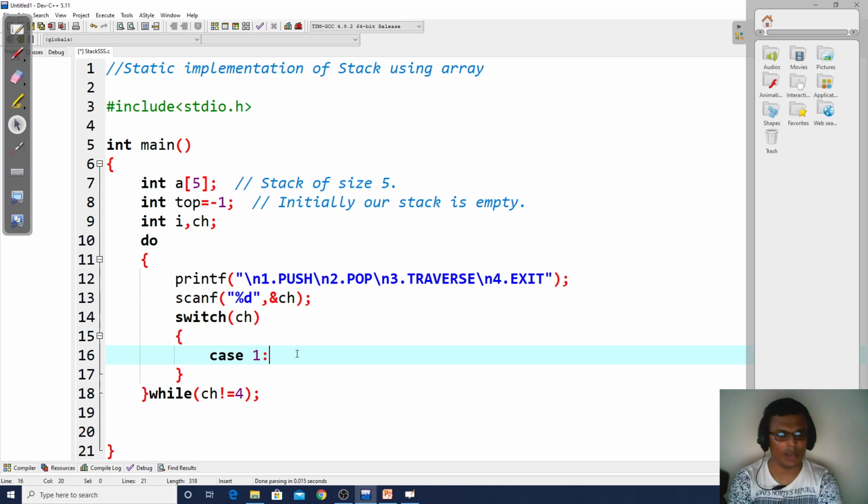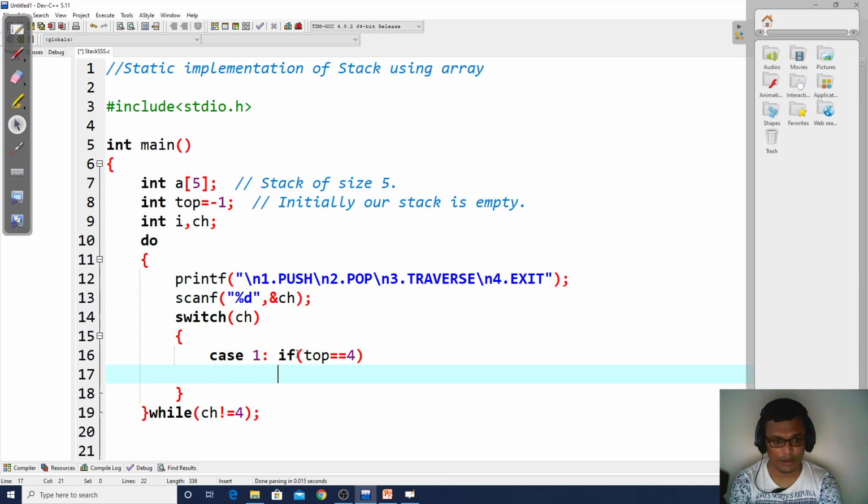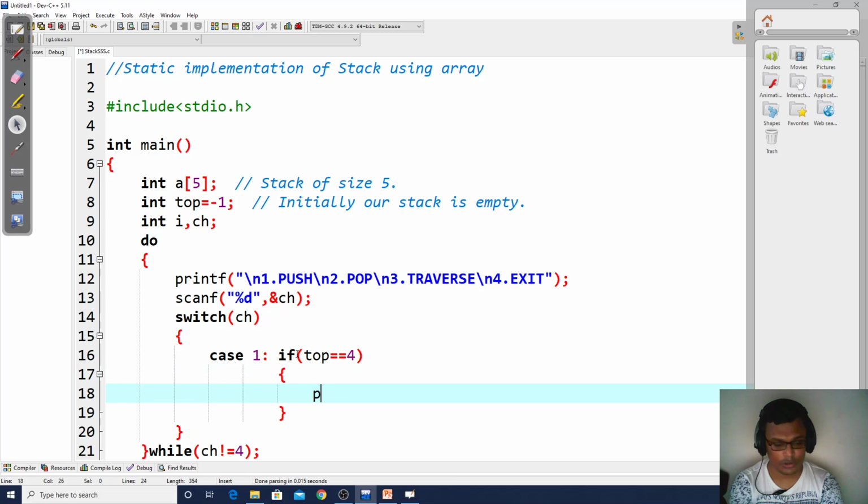Now what is our case 1? Our case 1 is push. So what do we do in push? First we increment top by 1 by writing top is equal to top plus 1, and then we scan the element at a of top. We have also seen that if top becomes 4, we have to consider a case called stack overflow. So I'll write a condition first for my stack overflow. If the value of top has become 4, this is a phenomenon where my stack will overflow, so I'll print a message to my user that the stack is overflowed. Are you getting this?